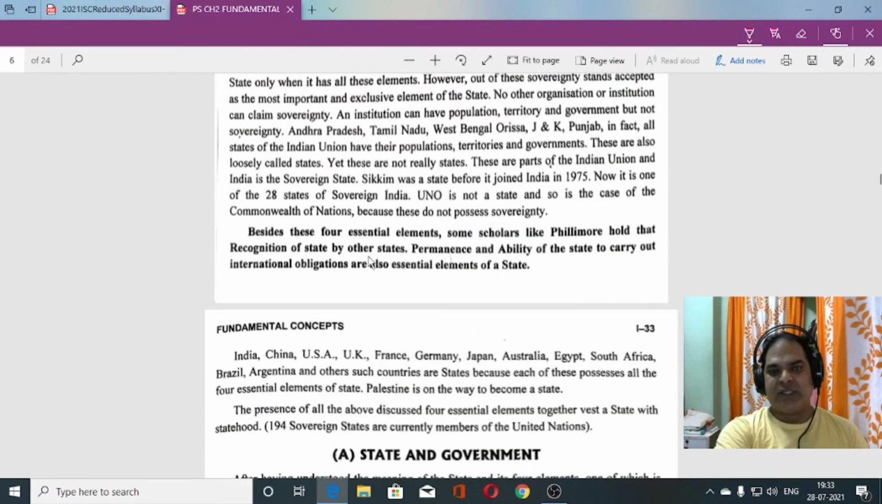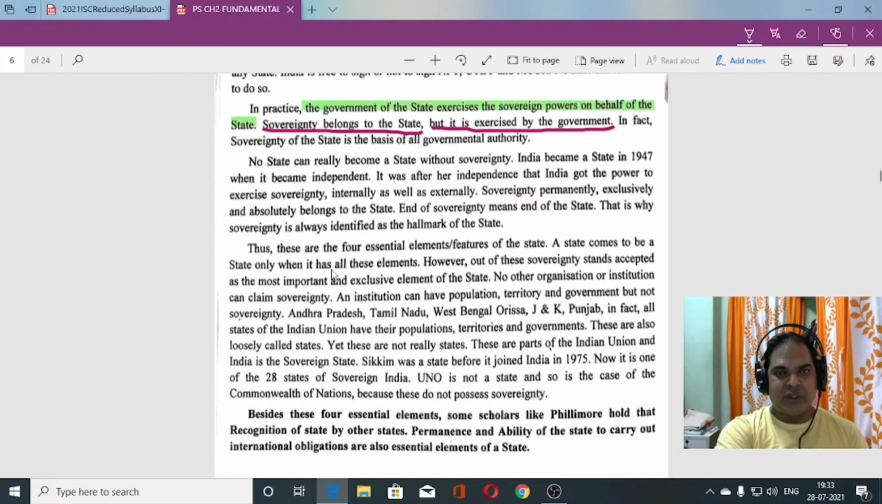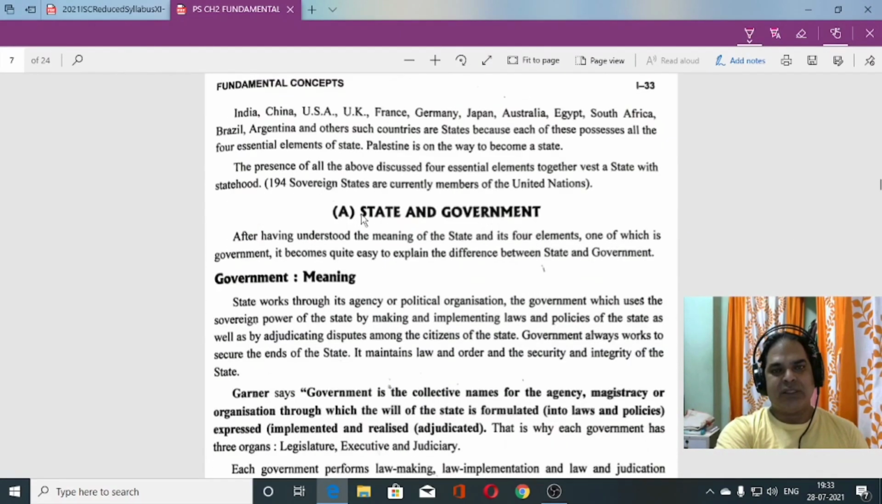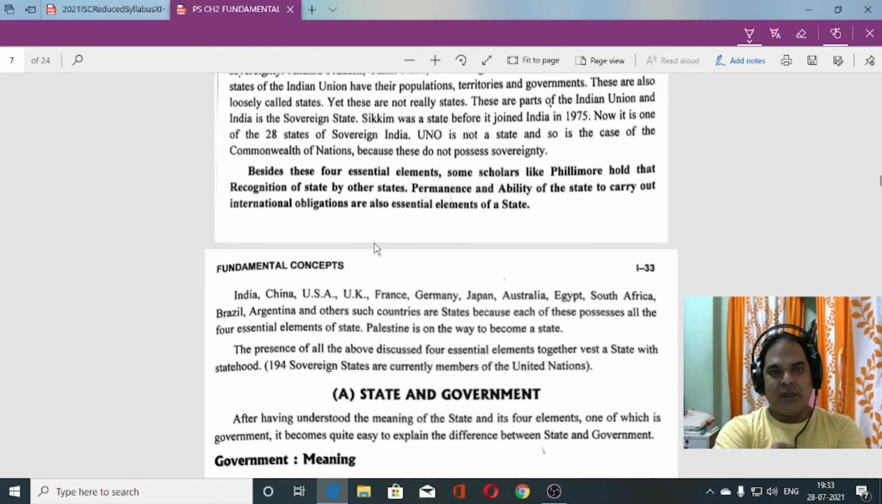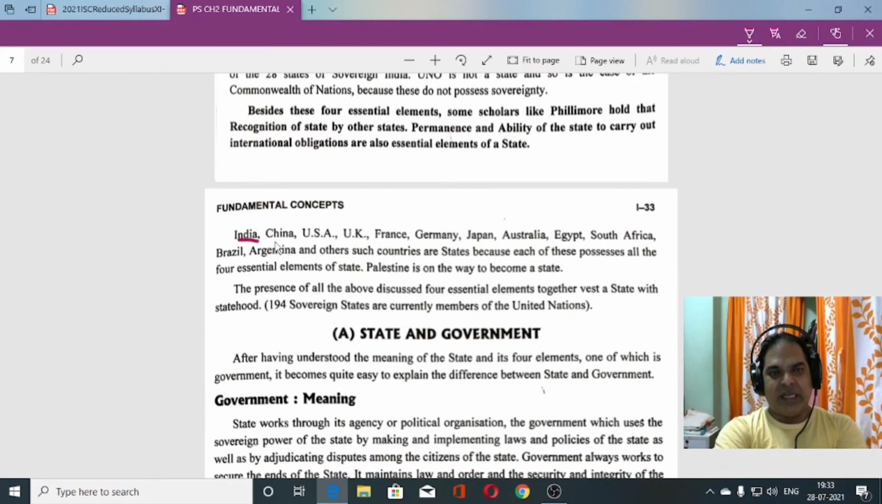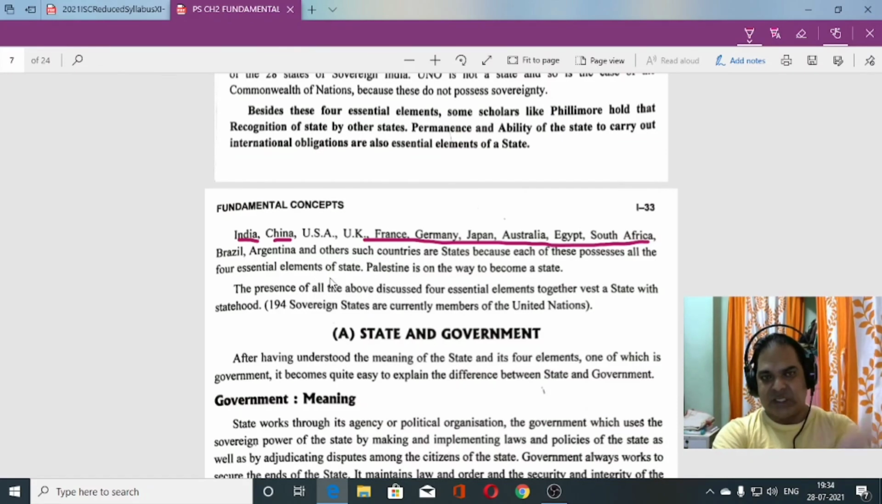Okay, so this much for today. Hope you all have understood it. In the next class we'll discuss state and government. That means we'll try to differentiate between state and government. Okay, you can see here, the last sentence: India, China, USA, UK, France, Germany, Australia. So what are these? Such countries are states, because each of these possesses all the four elements. India is a state, China is a state, USA is a state. Why? Because all these countries possess the four elements of the state: population, territory, government, and sovereignty.